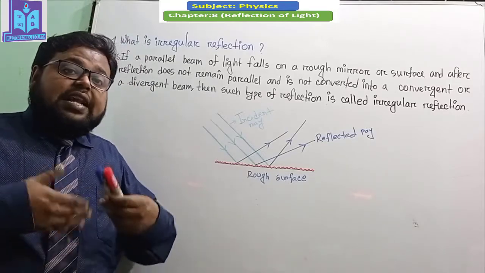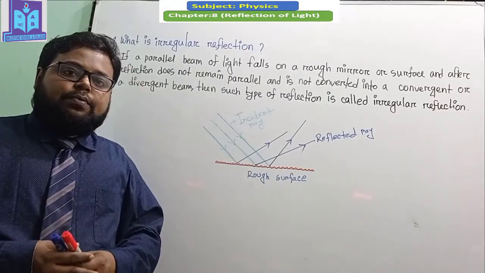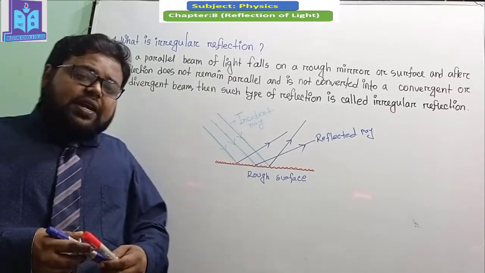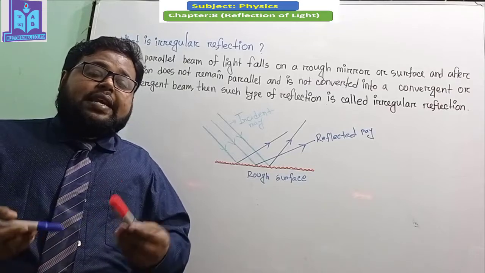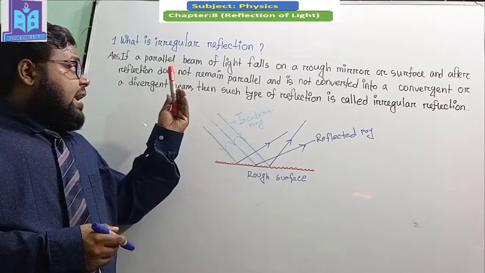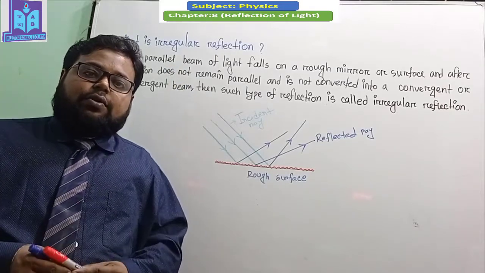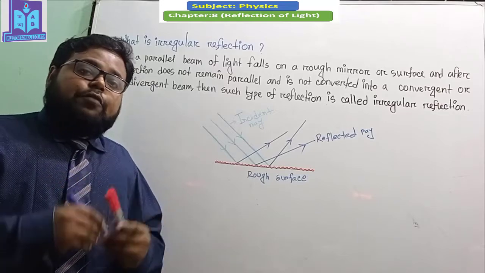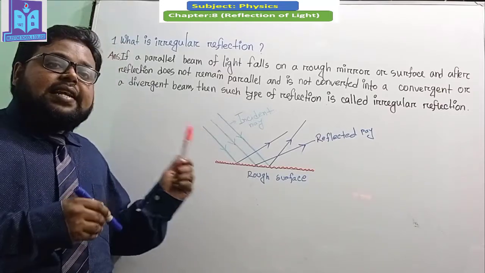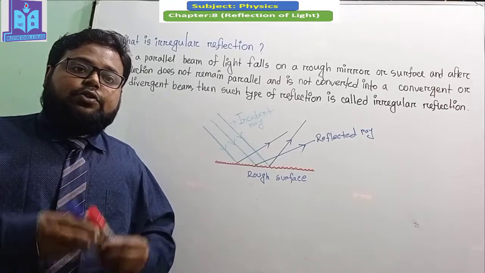So now I will explain why irregular reflection happens. Okay? So dear student, do you know why irregular reflection happens? Irregular reflection happens due to the law of reflection. In the law of reflection, the incident angle and the reflected angle will be equal to each other.